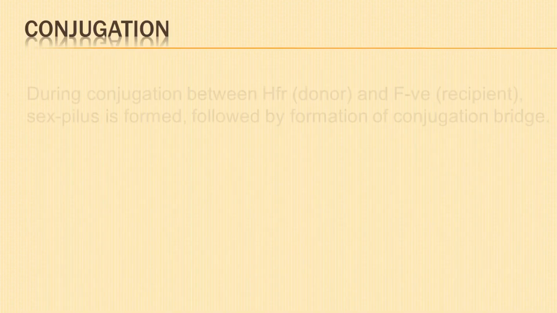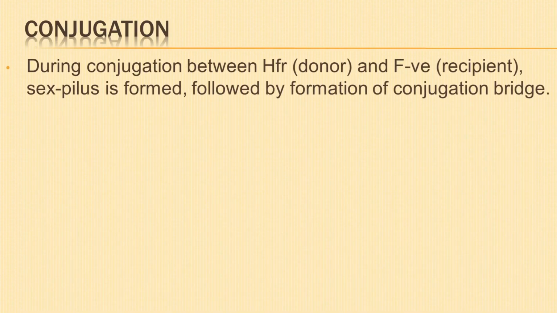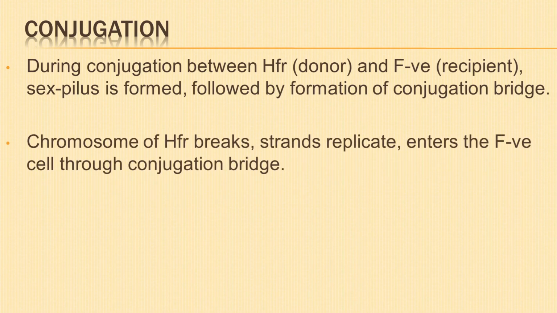During conjugation between HFR donor and F negative recipient, the process in the beginning is more or less similar to the previous one, that is, development of sex pilus followed by formation of conjugation bridge. The chromosome of HFR breaks and both the strands begin to replicate.